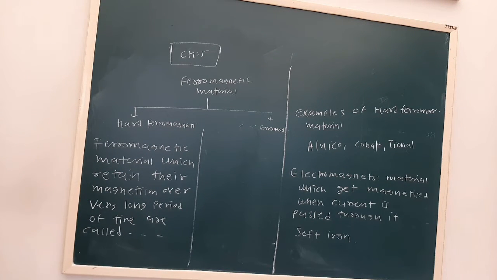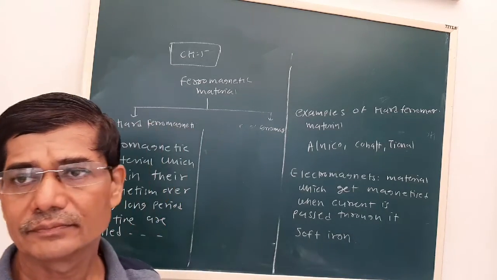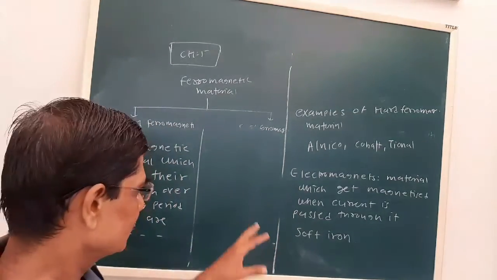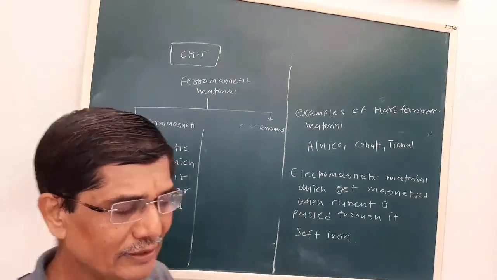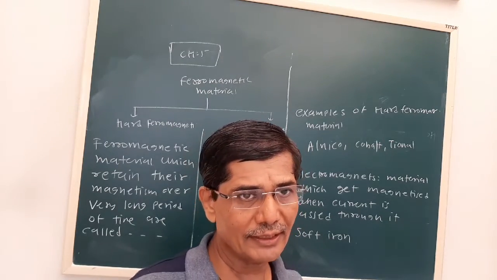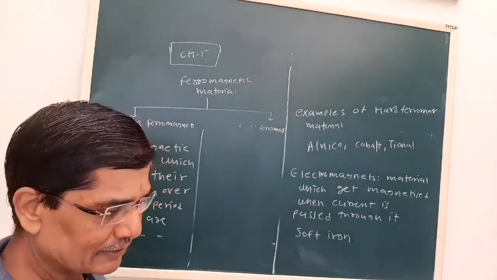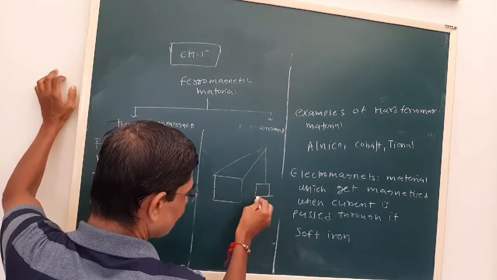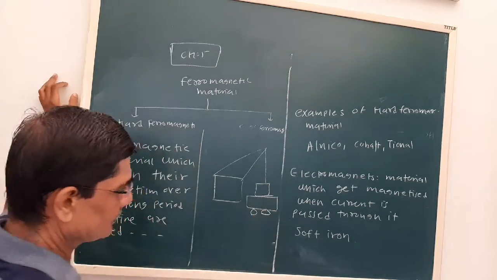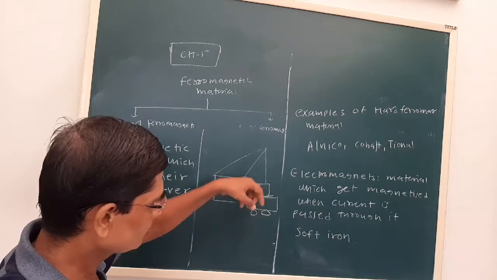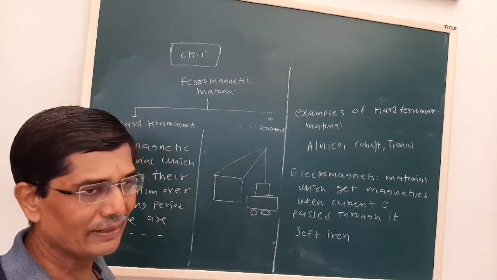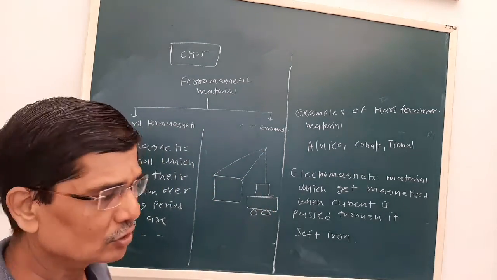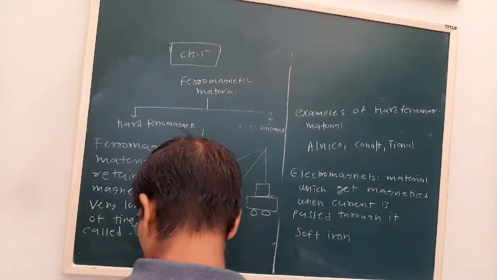Next we have to see what are the uses of magnetic materials or magnets. See, magnets are used in a loudspeaker. We have seen in the electric bell also. It is used in cranes also. We know whenever an accident happens, a crane comes and, let us say, the car is a metallic body. Because of the huge crane with strong magnets, they can carry the car to the desired position. So these are the uses of the magnetic material.